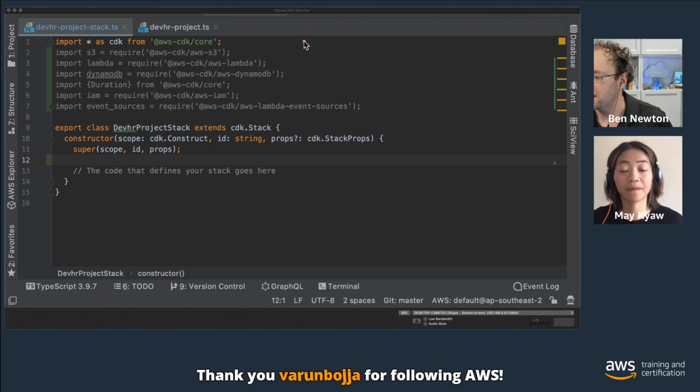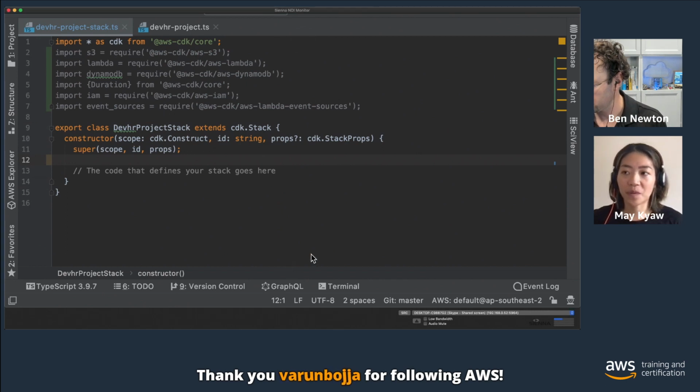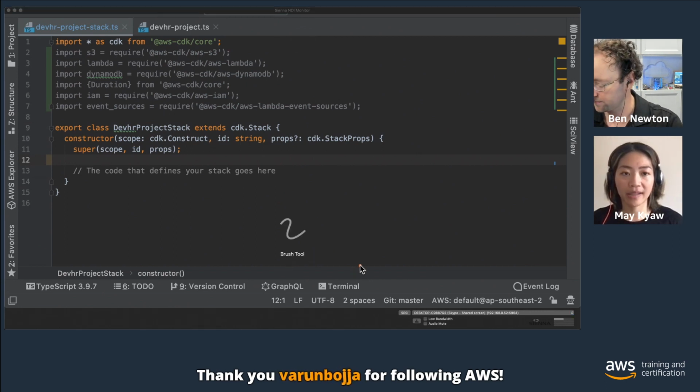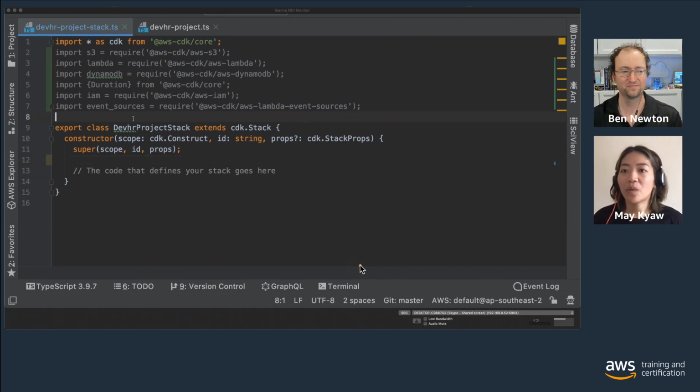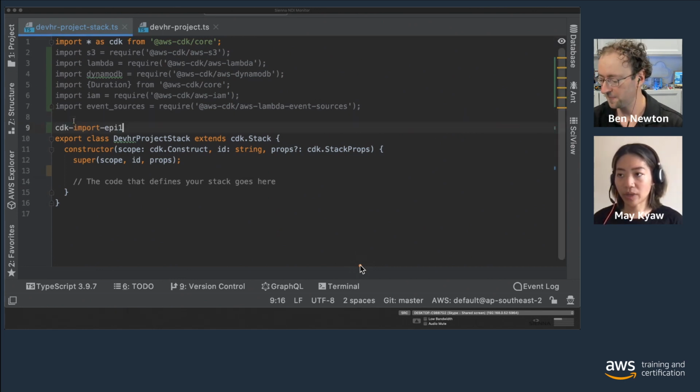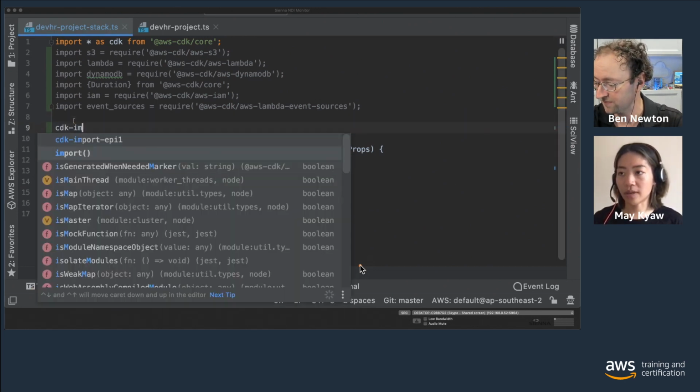In the README file, we also listed the commands, the packages we need, and some prerequisites to get you started. So we have imported the packages. What we're going to do next is declare a variable that we're going to use for the S3. I have to type this one.